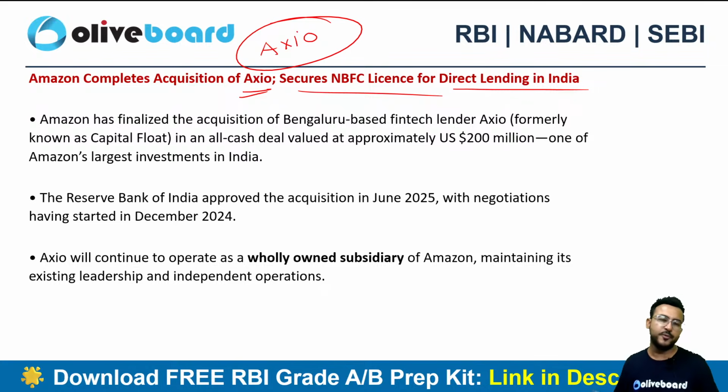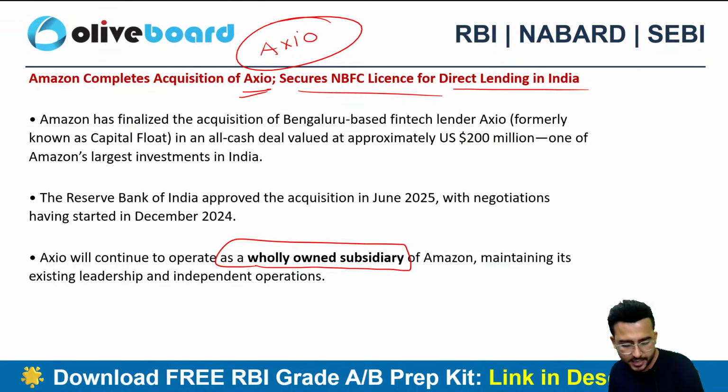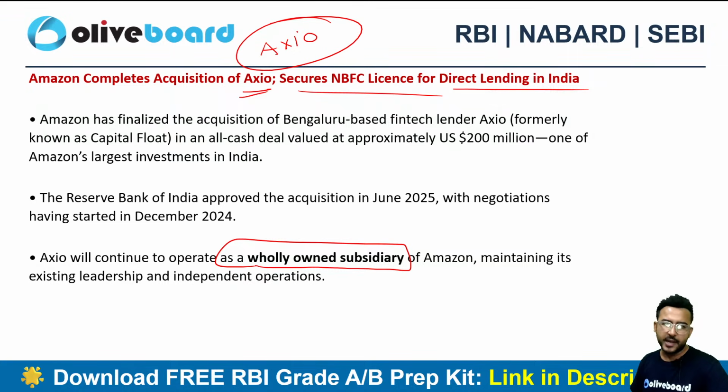So they also need to expand the base. So they have also done the same thing. They have also secured the NBFC license as of now. So AXIO will continue to operate as a wholly owned subsidiary of Amazon, right? Perfect. Satyarth and Chetan, perfect. Flipkart ने किया था, right? NBFC का license लिया था, तो obviously अब competitors हैं, तो they also need to take, right? And I think we have studied this Flipkart wala news 4-5 months back.